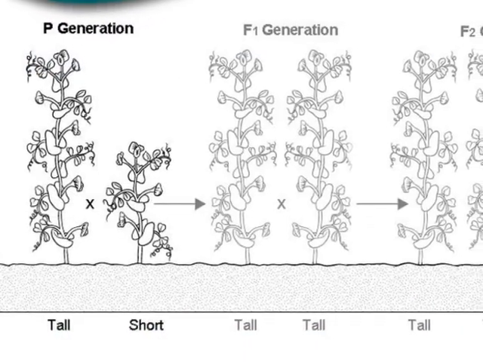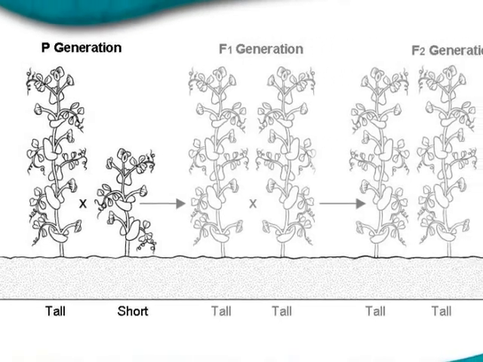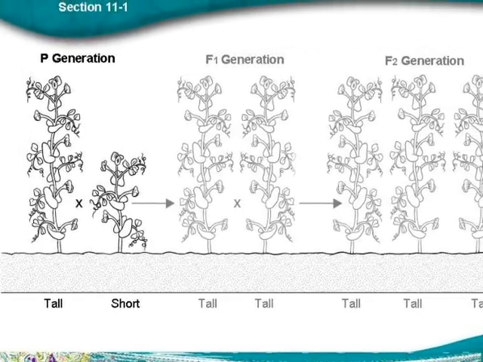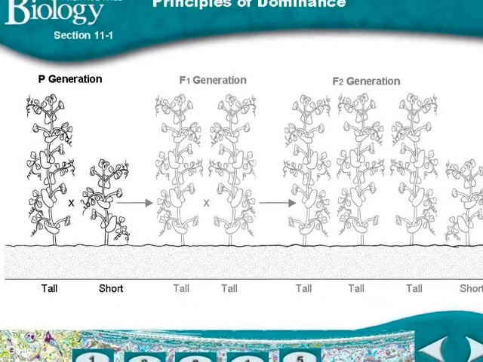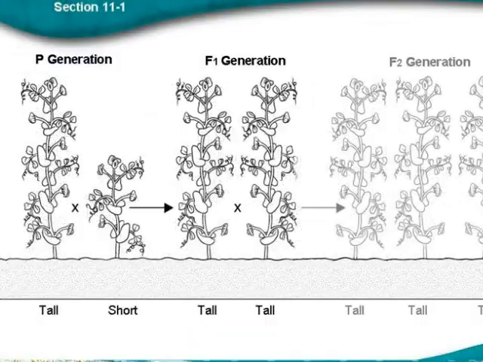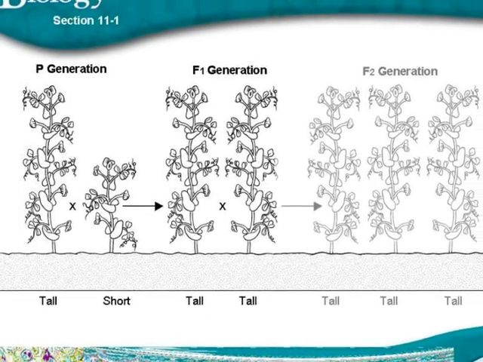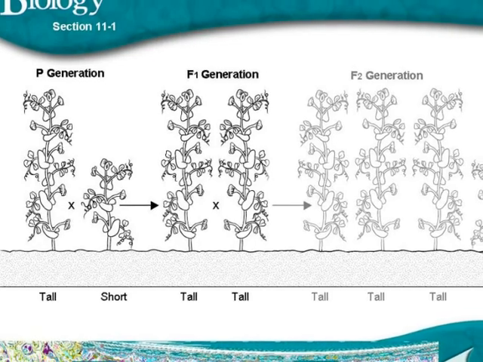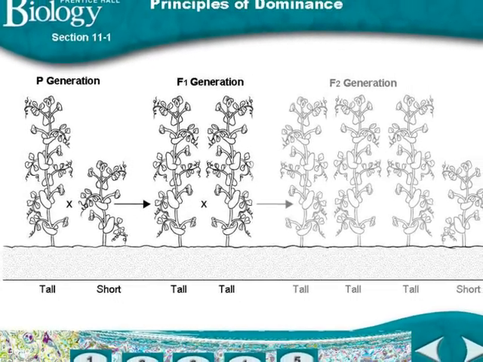Here's a diagram that shows the types of crosses that Mendel performed and helps explain some of these genetic principles. First, he crossed two true breeding plants, a tall plant and a short plant. This cross produced hybrids, plants that had parents with two different traits. In this case, the hybrid offspring from the tall and short parent plants are all tall.